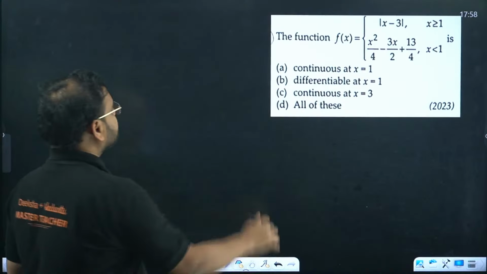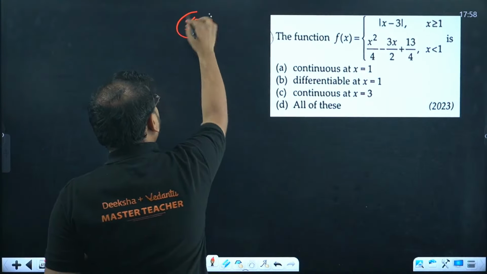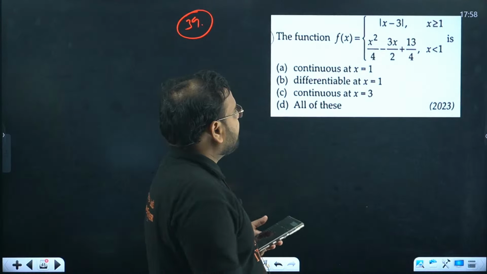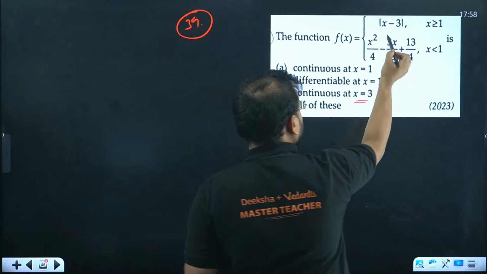39. Again, you can solve all the steps or simply be logical in the approach. They're saying continuous at 3. Of course, continuous at 3, sir.